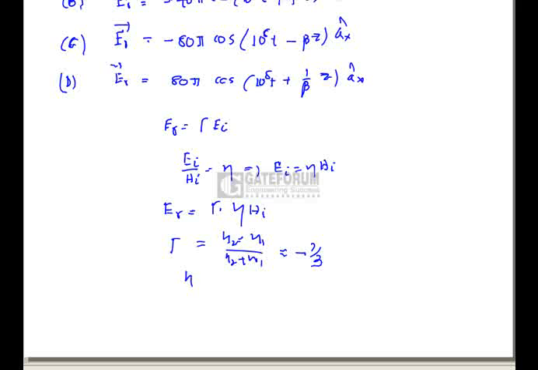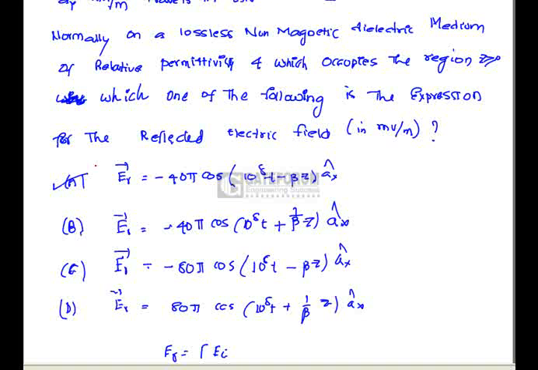So eta is medium 1 intrinsic impedance, that is 120 pi. So ER equals minus 40 pi cos of (10 power 8 t minus beta z). Again this is x component, hence option A is correct.